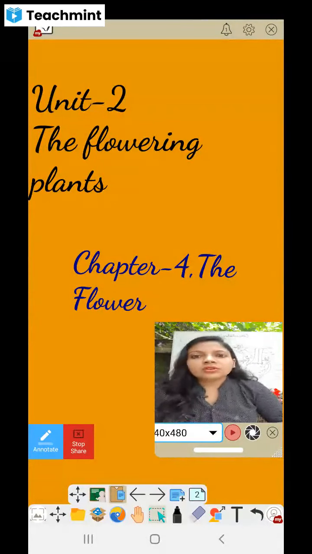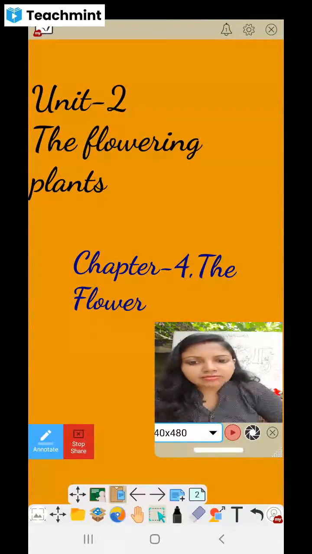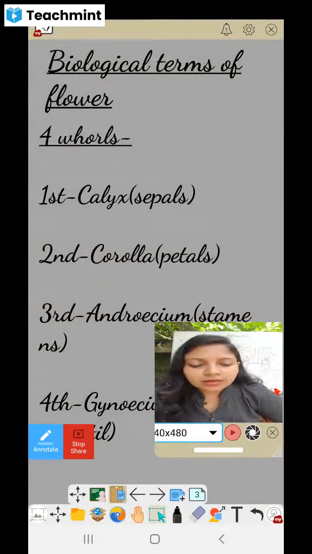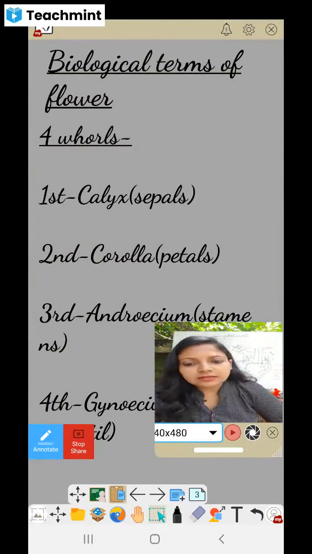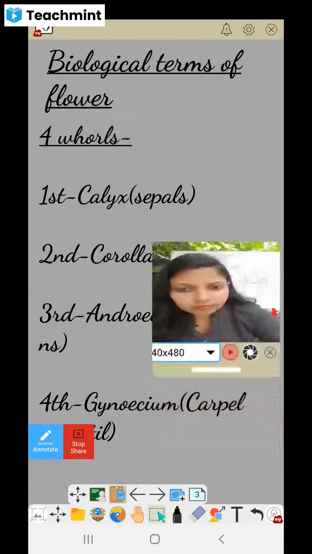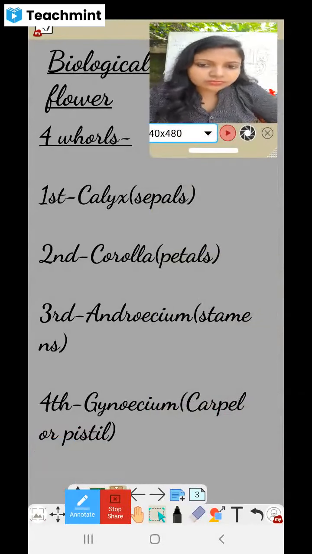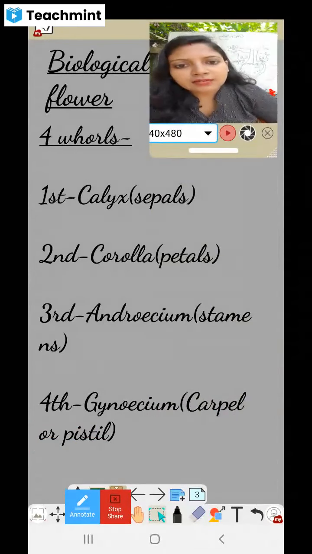So, today we'll be discussing the flowering plants, the flower, chapter 6. There are certain biological terms in this chapter that you are confused with. So, we will discuss the whorls first, okay? Stamens, petals, the gynoecium or androecium are placed in certain areas. In the first whorl are the calyx and corolla, the third whorl is the androecium, and the fourth whorl is the gynoecium. So, these are the respective whorls.